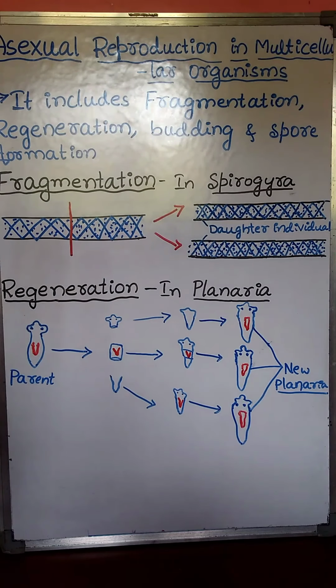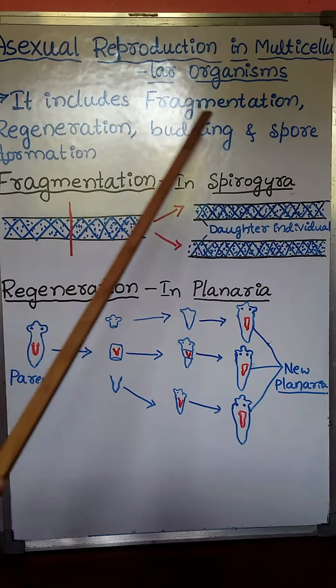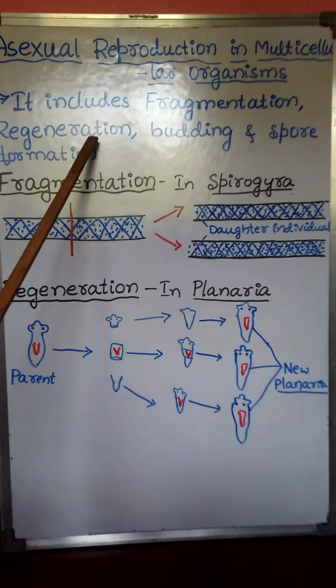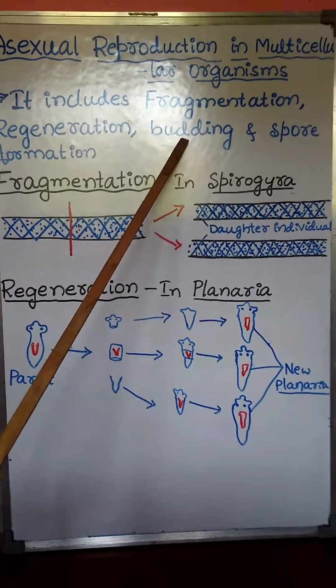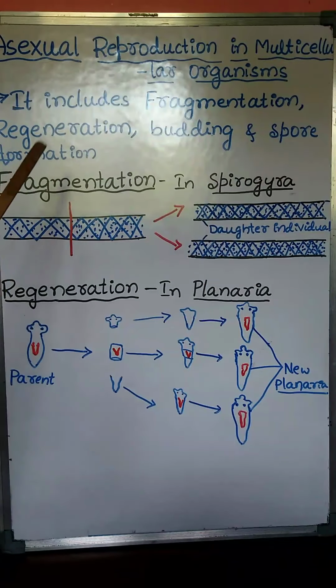In simple multicellular organisms, asexual reproduction takes place by fragmentation, regeneration, budding, and spore formation.